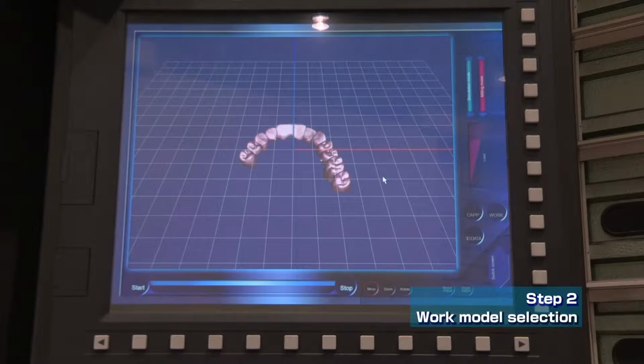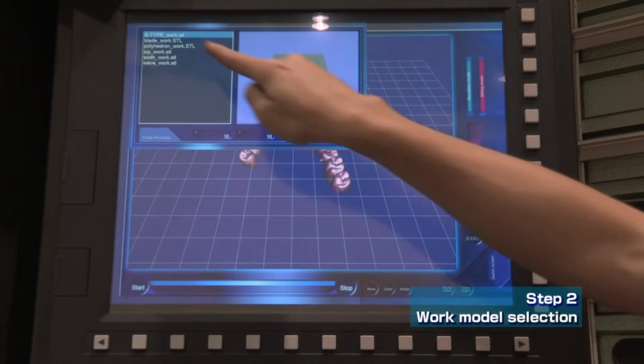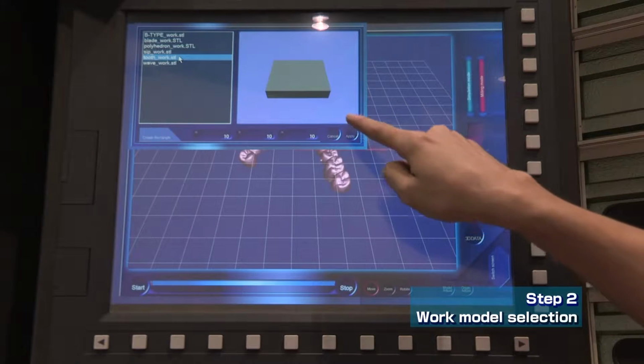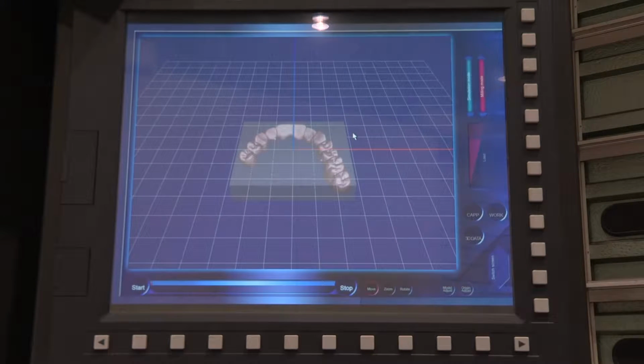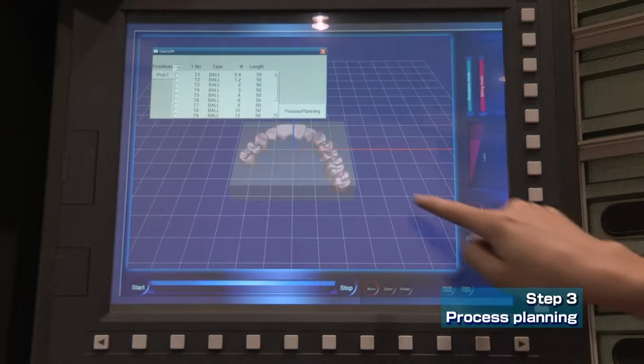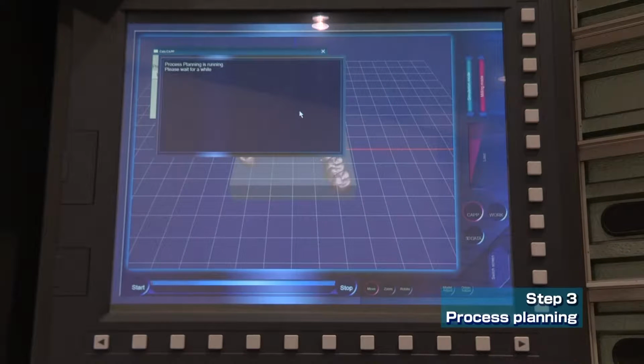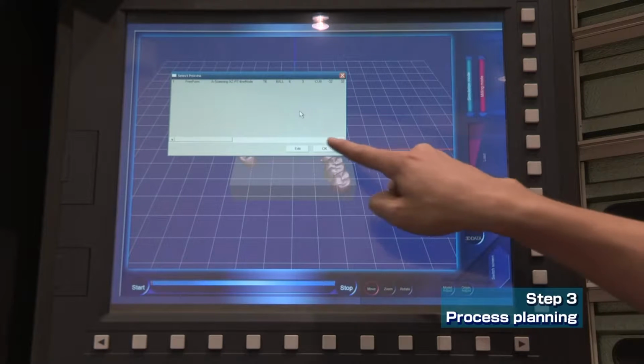The second step is selection of a workpiece model. In this case, a cuboid material is selected. The third step is execution of process planning. First, cutting tool candidates to be used are selected. Then, a suitable cutting tool is selected and cutting conditions are determined automatically.